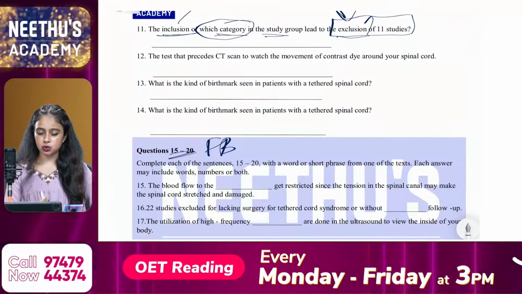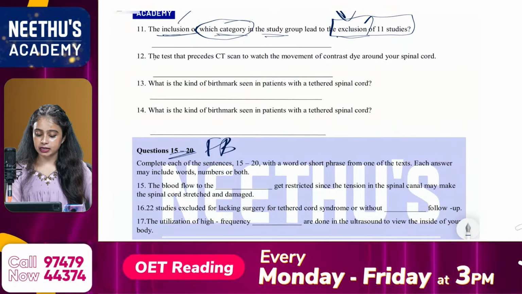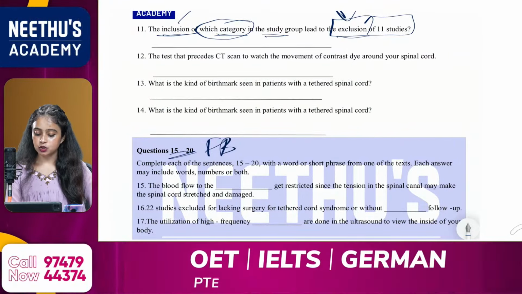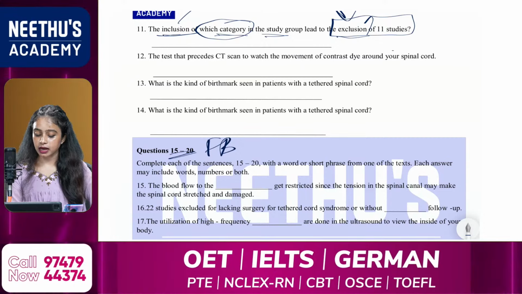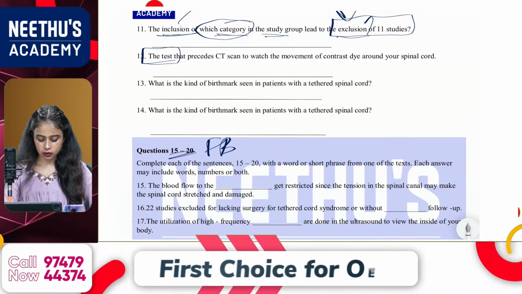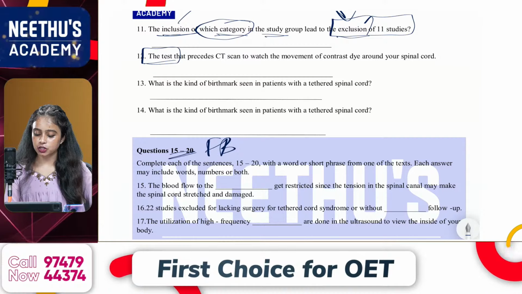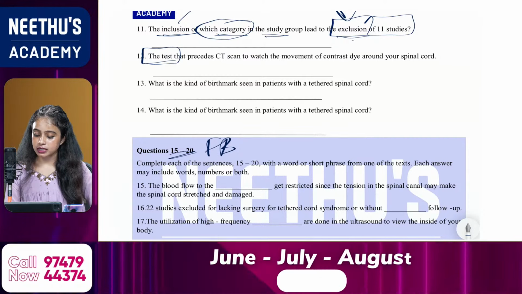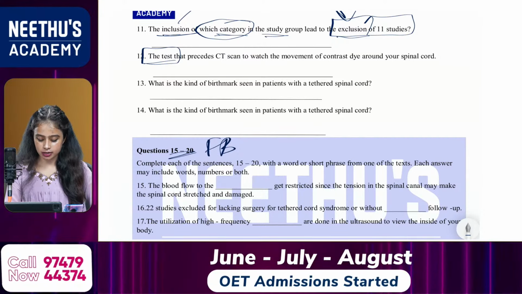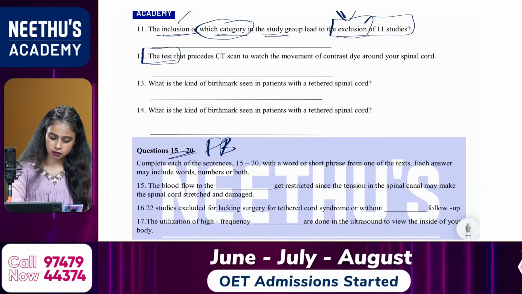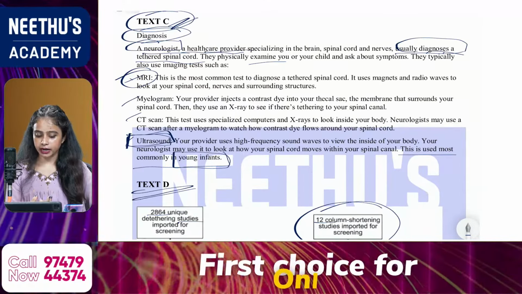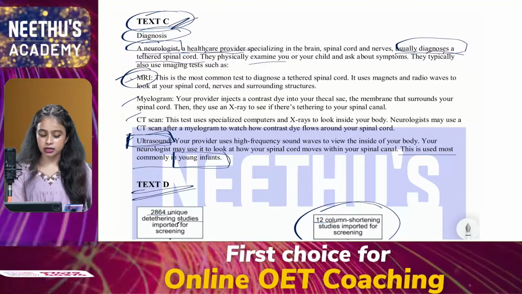Okay, the 12th one: the test that precedes a CT scan to watch the movement of contrast dye around your spinal cord. We need the name of the test, which is from text C, the diagnosis procedures mentioned. The answer is myelogram.